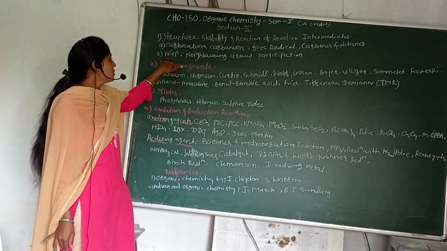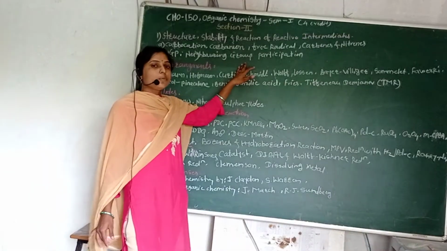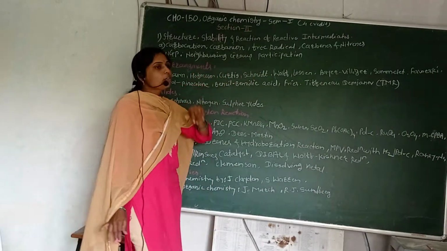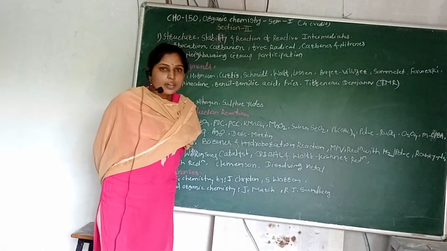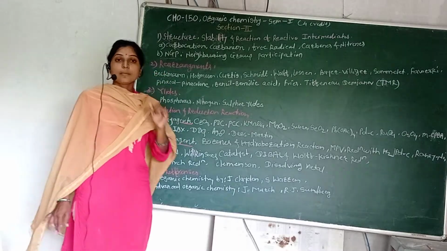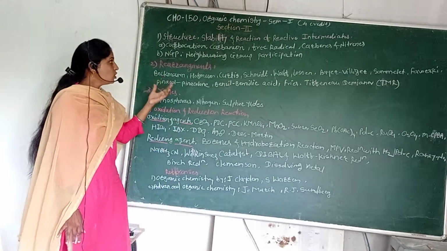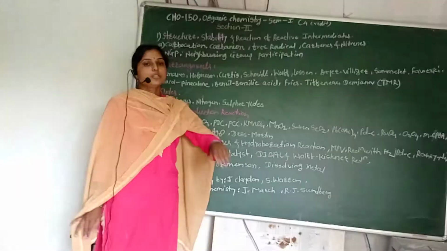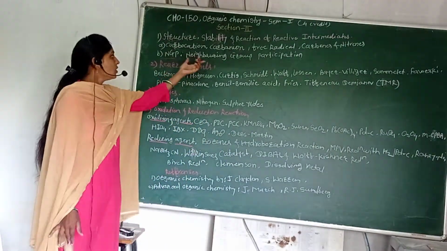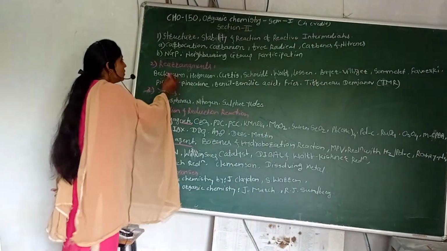Then the second one is NGP. So what is the NGP? NGP is neighboring group participation. In that part we can see NGP by sulfur, NGP by oxygen, NGP by halogen, NGP by sigma bond, and NGP by aryl group. Some examples can be seen in this NGP. Okay, so the second chapter is rearrangement.